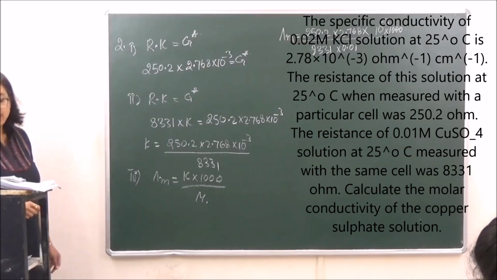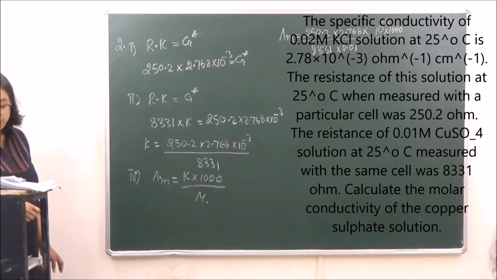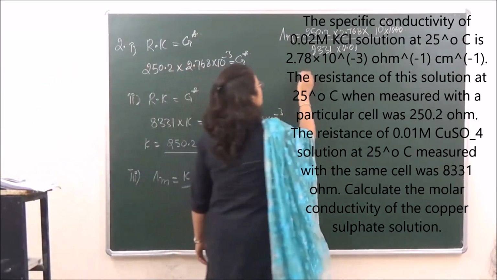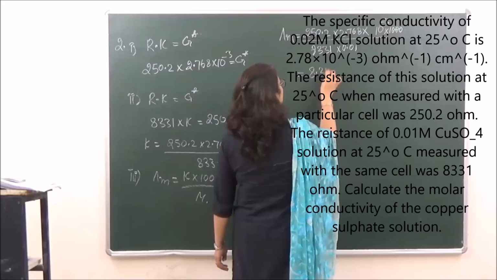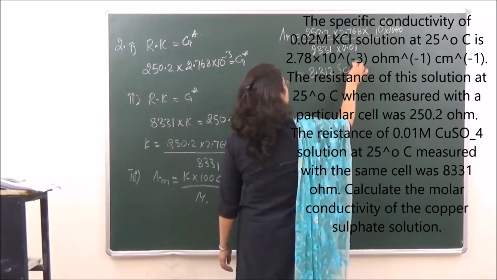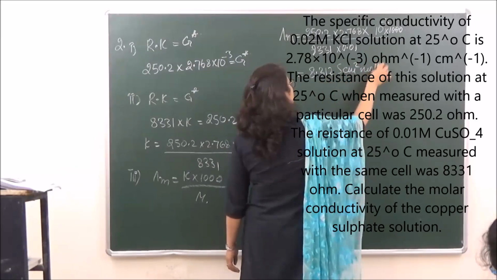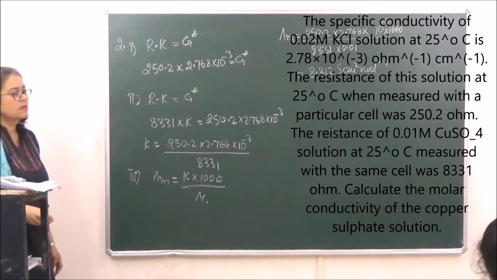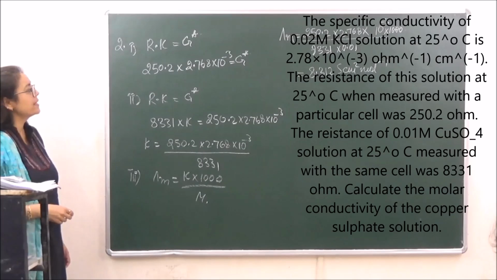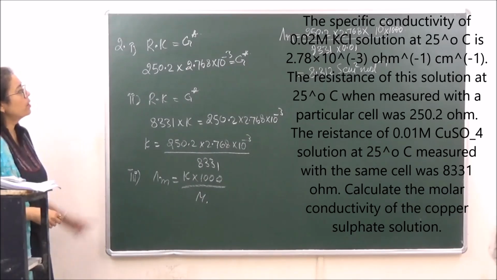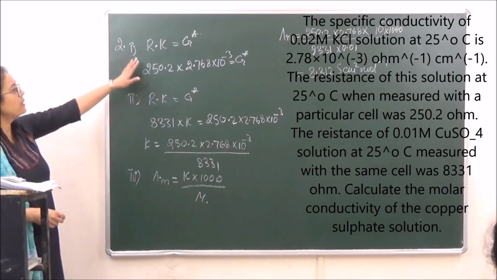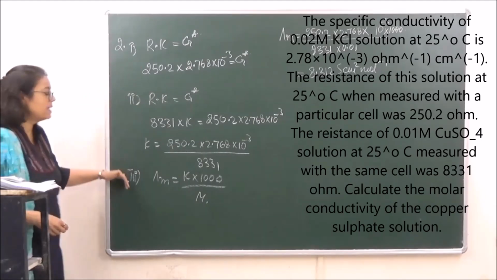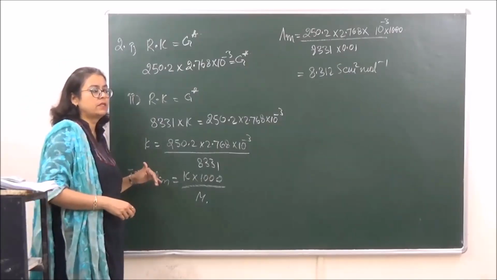Okay, so we calculate molar conductivity over here, which comes to 8.312 Siemens centimeter square per mole. Is it clear? So this is how you're supposed to do questions like this, in which we have been given the kappa for one, we have to calculate the kappa for the second, and then we calculate the molar conductivity.